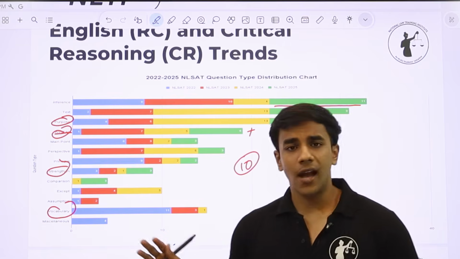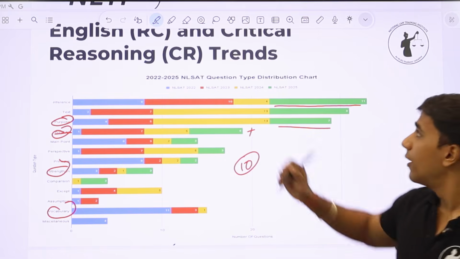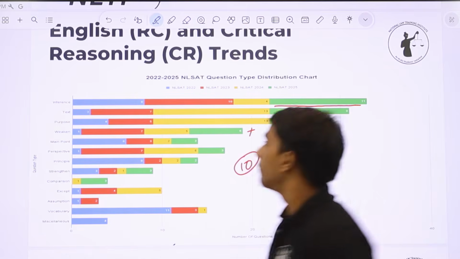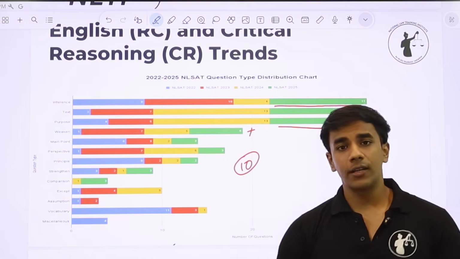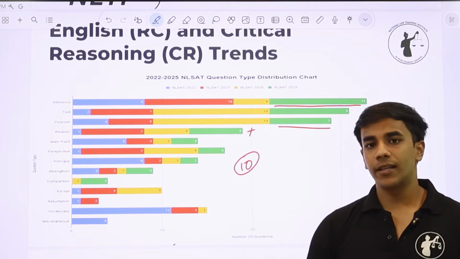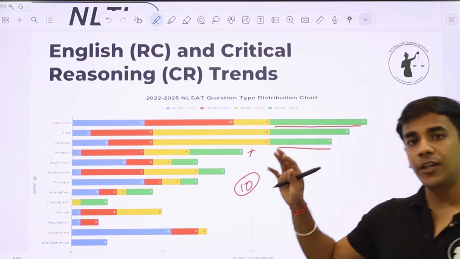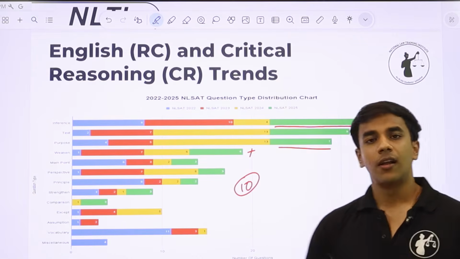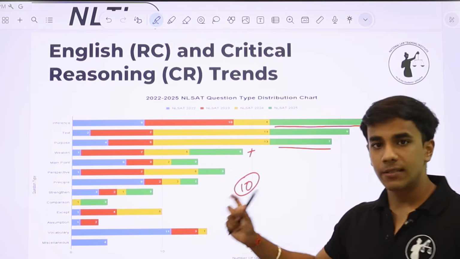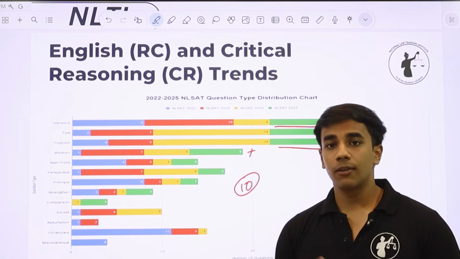You can go through this slide at your own pace. I will move aside a bit so that you can take a screenshot or whatever you want to do with this slide. This becomes very important to identify and understand what type of questions can be asked in NLSAT 2026 also. So this slide has broken down everything in detail: what was asked in NLSAT 22, what was asked in 23, and what questions were asked in 24 and 25, broken down into specific question stems. And this slide will give you enough guidance on what NLSAT 2026 will also ask.